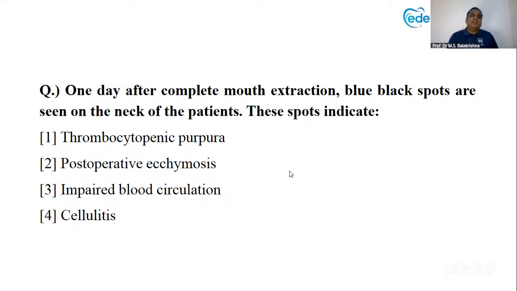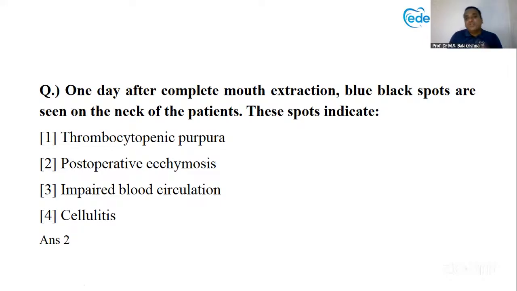So the patient is suffering from or indicates thrombocytopenic purpura, postoperative ecchymosis, impaired blood circulation, or cellulitis. It is after extraction, so something our extraction had done. It should not be long term, it is short term, it has happened. So the answer you have told is, yes, all of you are correct. It is post-operative ecchymosis.